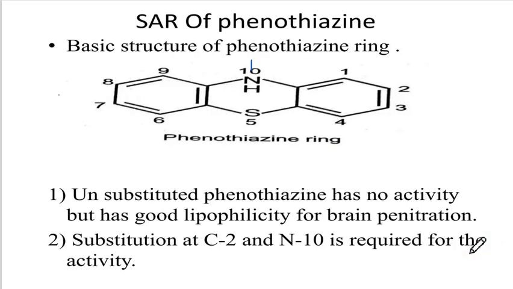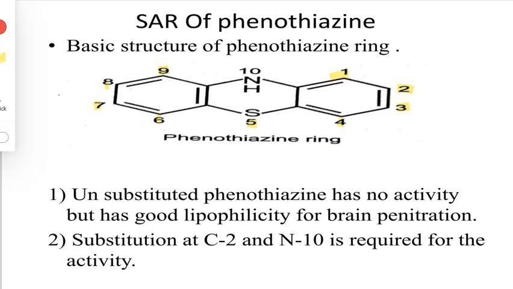Now let's study the SAR. In the SAR of phenothiazine, this is the basic skeleton structure of phenothiazine, wherein the numbering starts from here: 1, 2, 3, 4, 5, 6, 7, 8, 9.